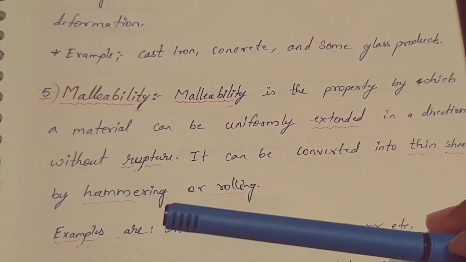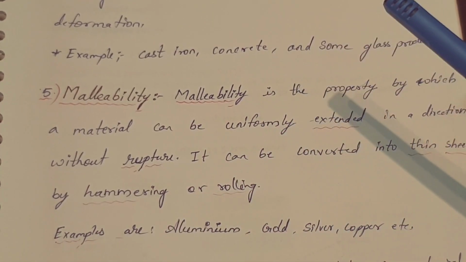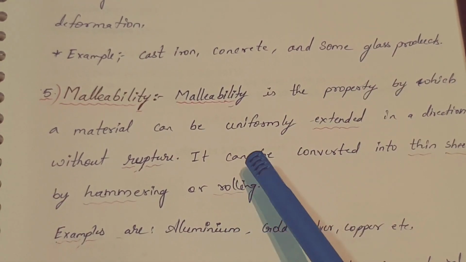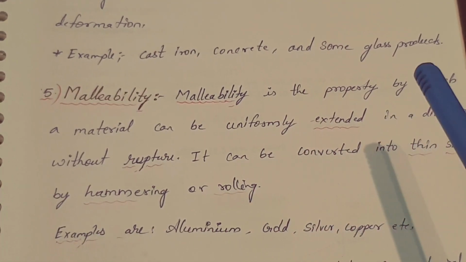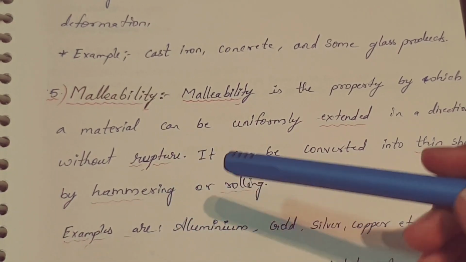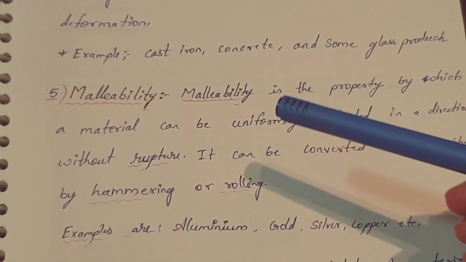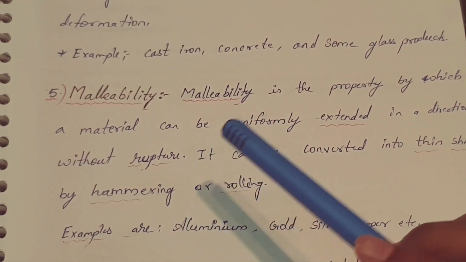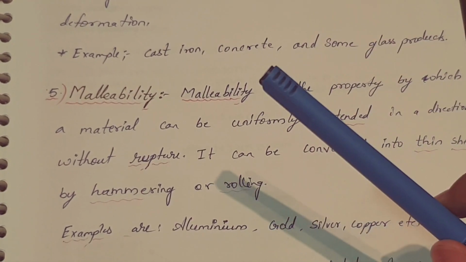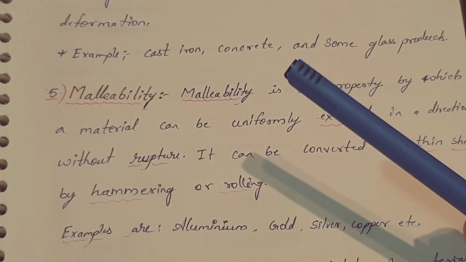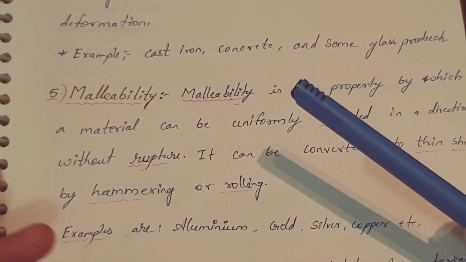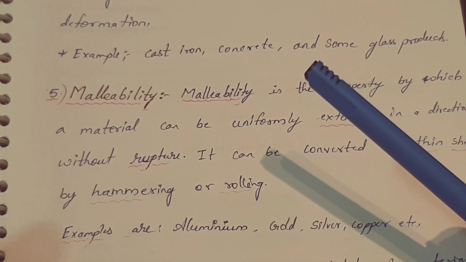As we can see in forging, when we heat the iron and we hammer it, it simply uniformly extends in the direction without rupture, or any failure or any break. That material is known as malleability. Any material on heating, on hammering, which simply extends in a direction without rupture or any failure or break, is simply known as malleability.